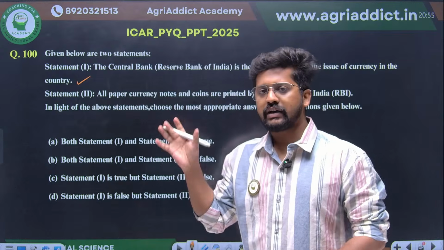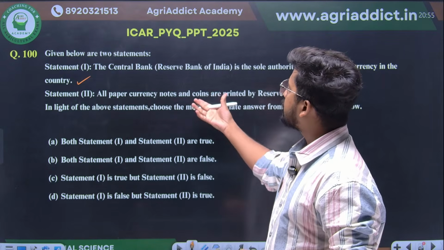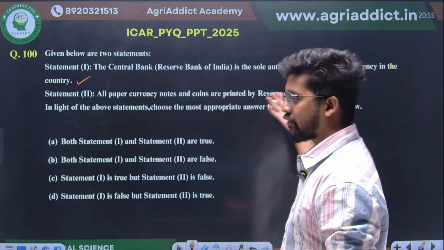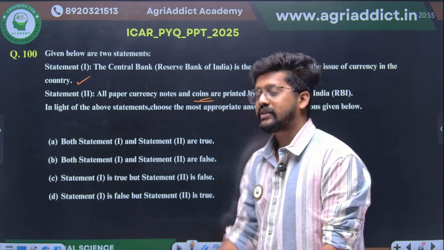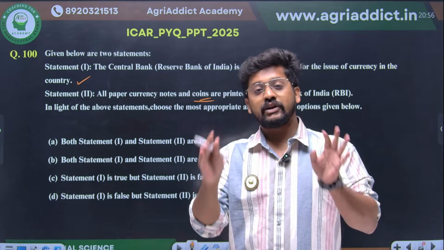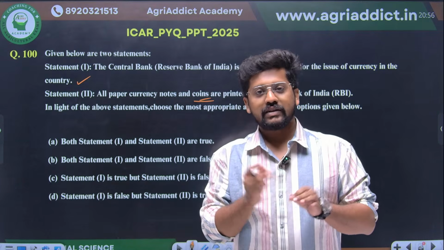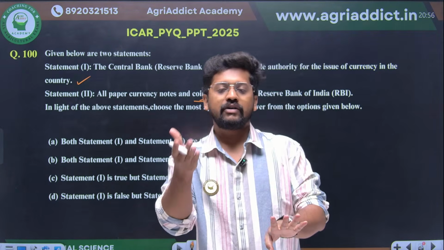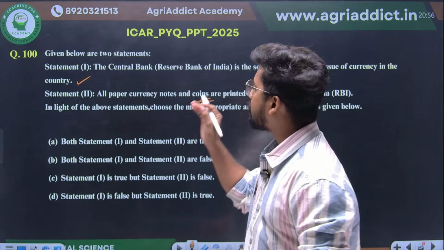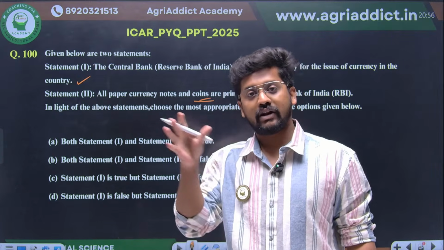Statement 1, RBI is the sole authority for printing currencies in India. Statement 2, all paper currency notes and coins are printed by the Reserve Bank of India. Even if we exclude the 1 rupee note, we have a problem here. Coins. Always remember that the notes are printed by the Reserve Bank, but the coins are minted by the Government of India. The 1 rupee coin, 2 rupee coin, 50 paise, maybe 5 rupee, 10 rupee, all of these are minted by the government, not by the Reserve Bank of India. The government has minting institutions.